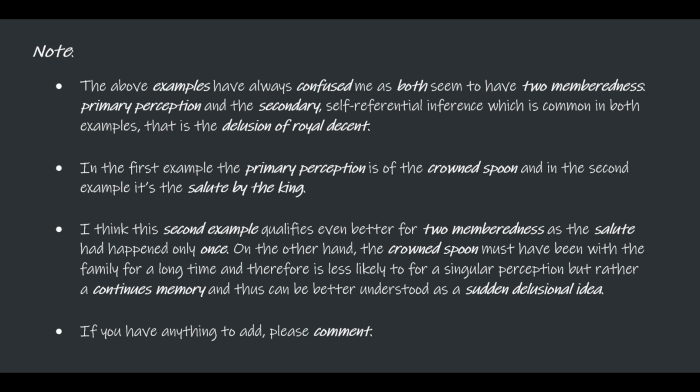In the first example, the primary perception is of the crowned spoon, and in the second example, it's the salute by the king. I think the second example qualifies even better for two-memberedness, as the salute only happened once. On the other hand, the crowned spoon must have been with the family for a long time, and therefore is less likely to form a singular perception, but rather a continuous memory, and thus can be better understood as a sudden delusional idea. If you have anything to add, please comment.